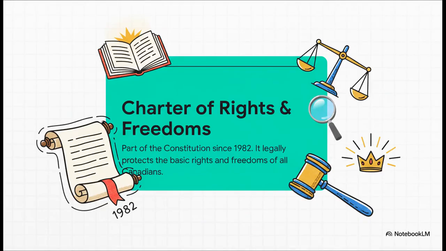When it comes to protecting your rights, the single most important document is the Canadian Charter of Rights and Freedoms. It's baked right into our Constitution, and it legally guarantees your basic freedoms. Now here's a date to circle for the test. 1982. That's when the Charter became official, and its very first words state that Canada is founded on principles that recognize the supremacy of God and the rule of law.